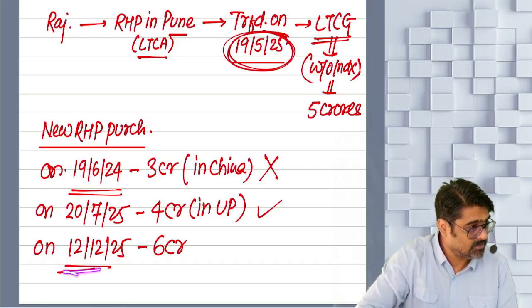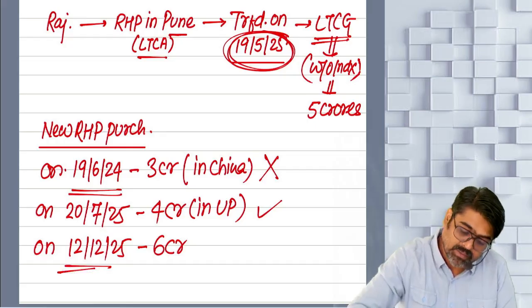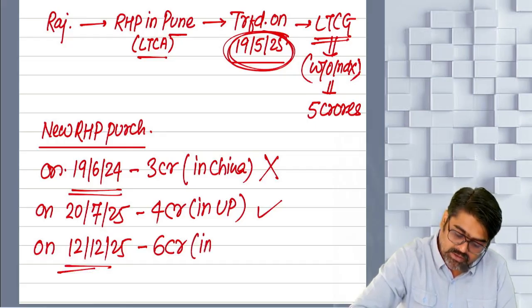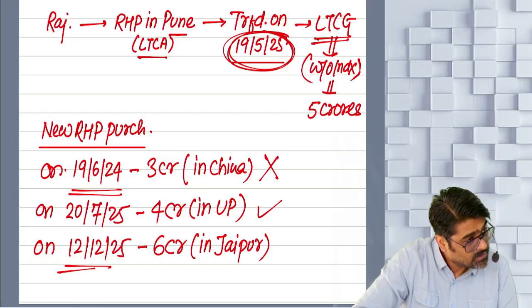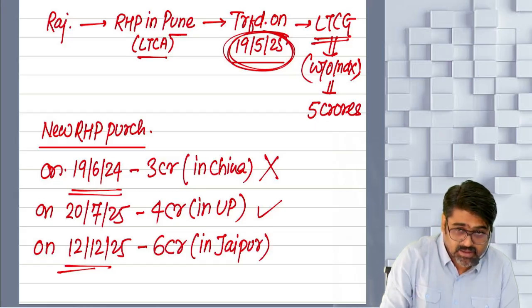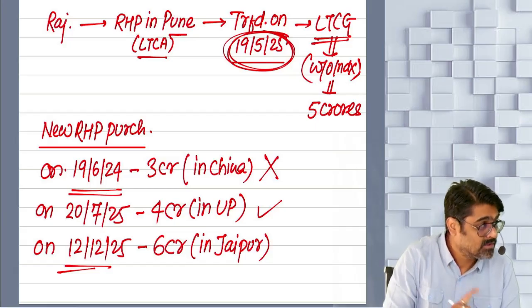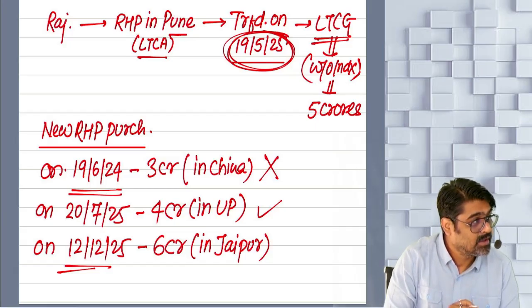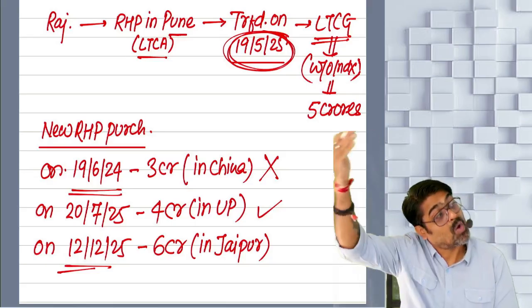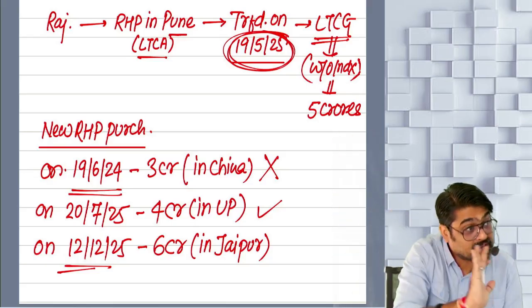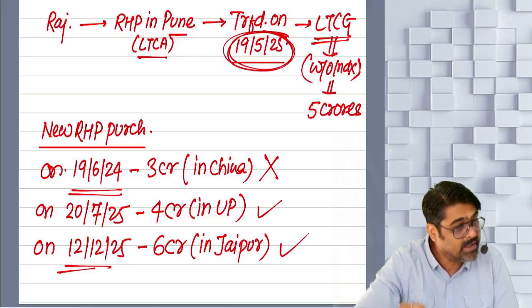And this investment is made in a property in Jaipur. Jaipur is in India, so the property is purchased in India. And the property is purchased for 6 crores. So can I say in this 6 crore that long-term gain of 5 crore is also invested? So even this property is eligible.